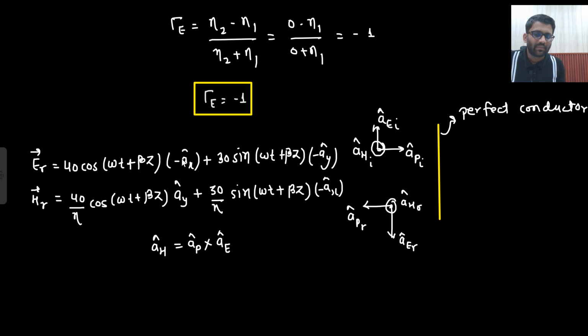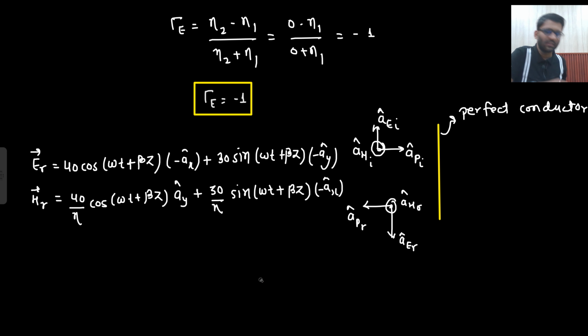So minus az cross minus ax. Z cross X would give you Y. And here minus az cross minus ay. Z cross Y would give you minus ax. So this is how you can calculate as well. Okay. Again it is giving Y.